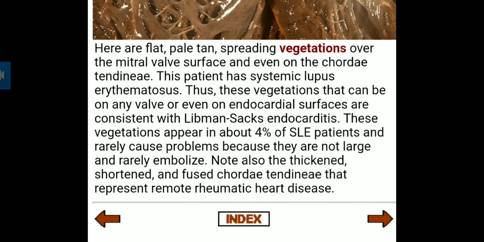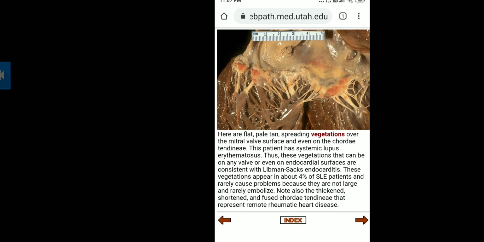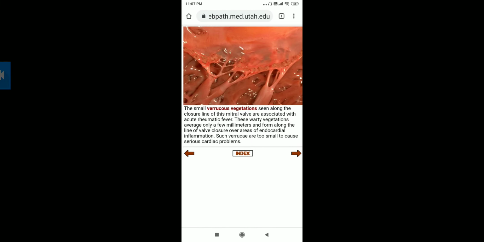Note also the thickened, shortened and fused chordae tendineae that represent remote rheumatic heart disease.